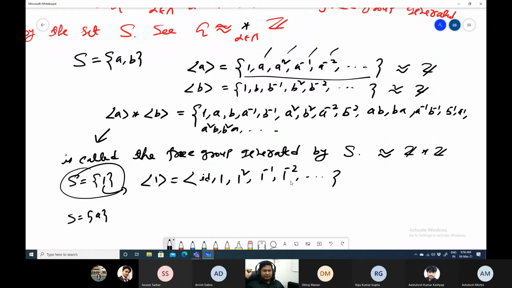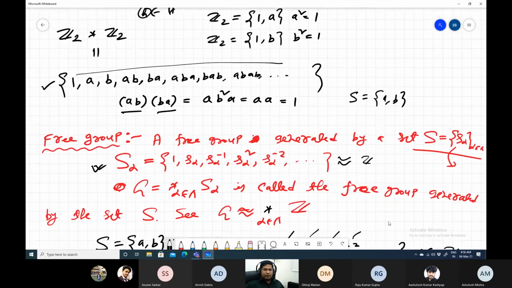When we are writing AB and BA, they will definitely be different elements. There is no relation between them. So this is a free group because AB and BA are different, right? Free group means always isomorphic to Z star Z kind of thing, and this is a free product of groups.